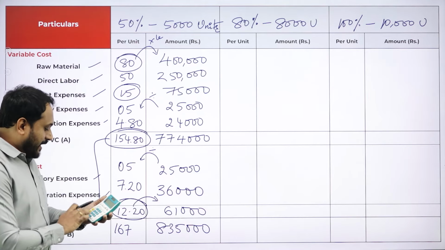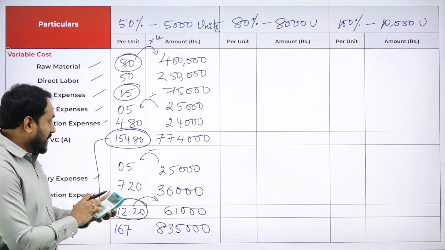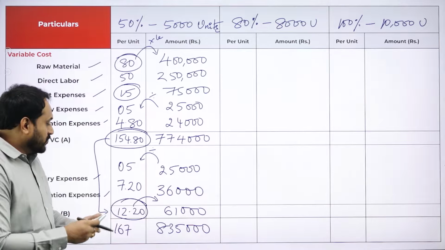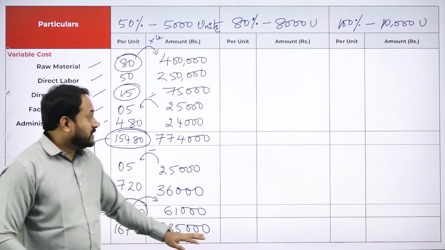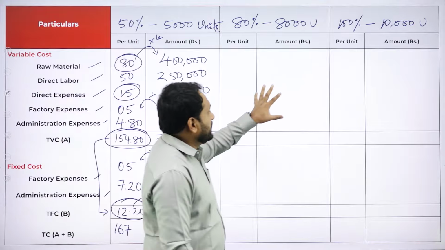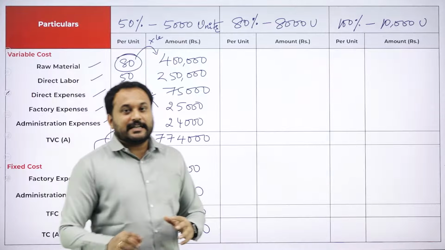Say exam. Again, cross verify your answers here, students, because 15 marks very easily you people will actually get. So you got 8,35,000. So our first column is done. Now the same way we are supposed to go with the second column and the third column, but here I'll be giving you tricks. Please understand the trick.